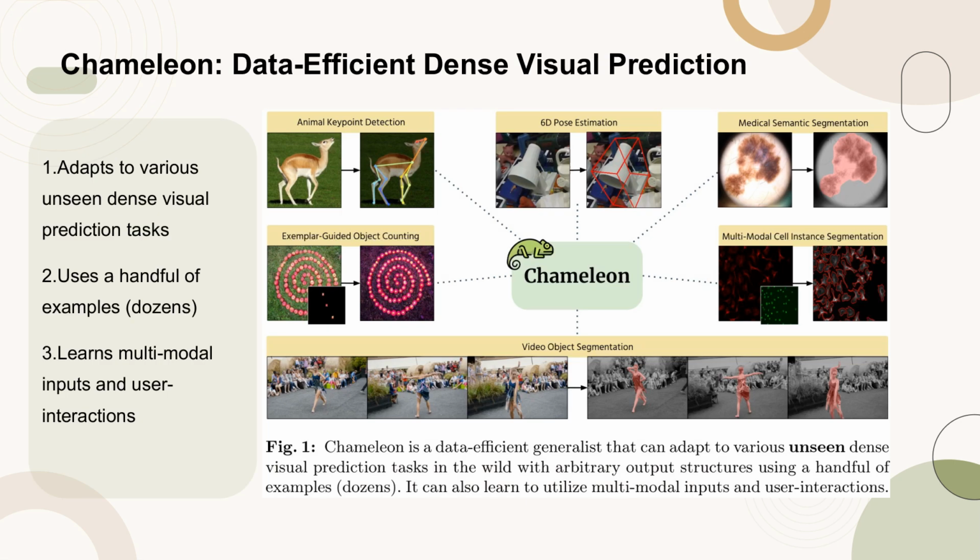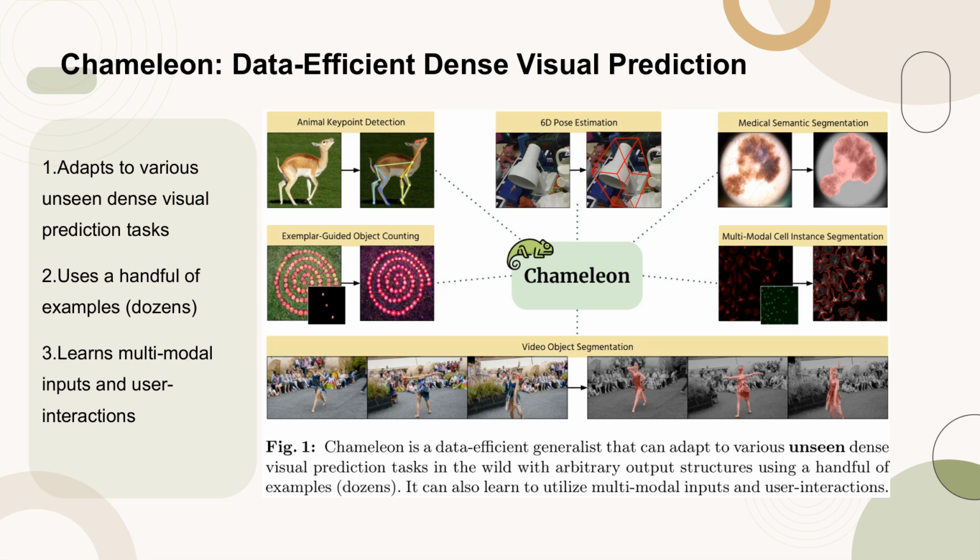Figure 1 introduces Chameleon, a data-efficient generalist capable of adapting to various unseen dense visual prediction tasks in diverse real-world scenarios. Chameleon can handle tasks with arbitrary output structures using just a few examples, typically dozens. Additionally, it has the capability to learn and utilize multimodal inputs and user interactions, enhancing its versatility and applicability in complex environments.